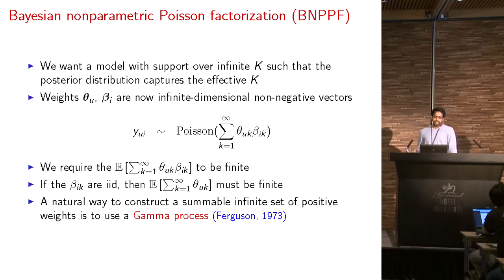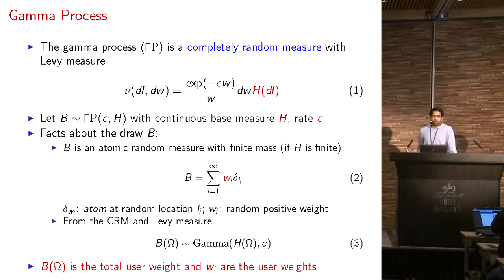So our thetas and betas are now infinite dimensional non-negative vectors. But we still want the expected parameter of the Poisson distribution to be finite, because the ratings are finite quantities. If you assume that beta ik are IID, that's the same as saying, well, we want the expected sum of the thetas to be finite. And a natural way to do this, which is to get a countably infinite set of positive weights, is to use a gamma process. What's a gamma process?